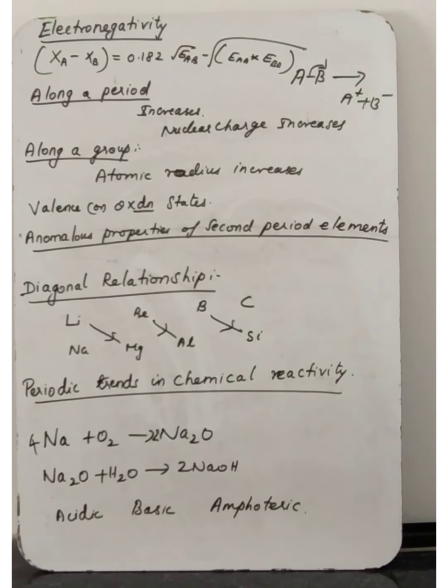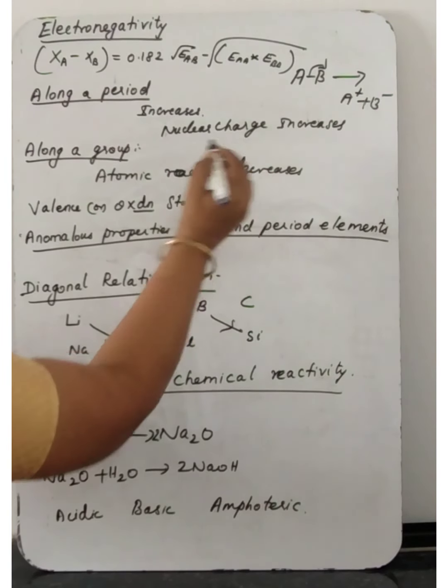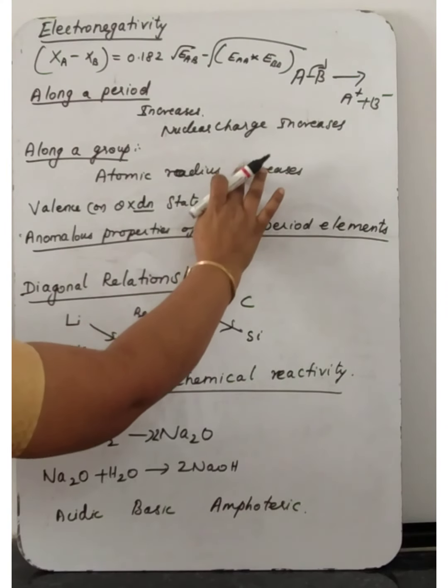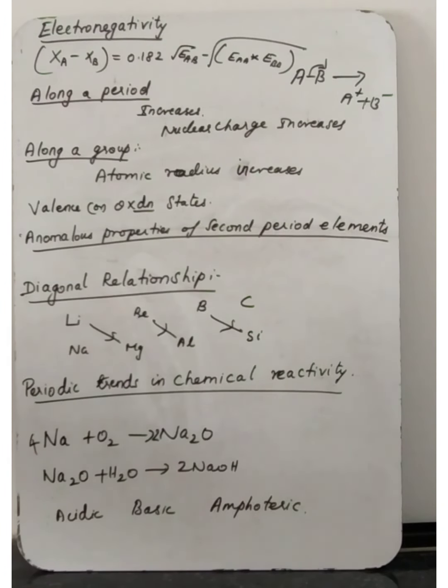Along a group it decreases. Sorry, not increases, decreases. Along a group, atomic radius increases, correct. Atomic radius increases, but electronegativity decreases.